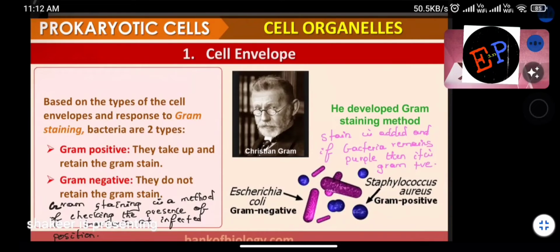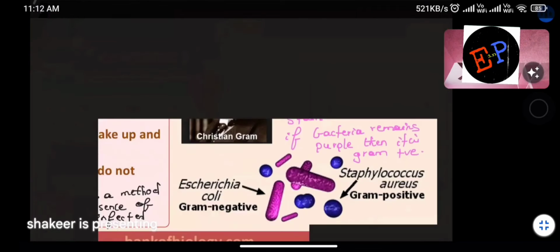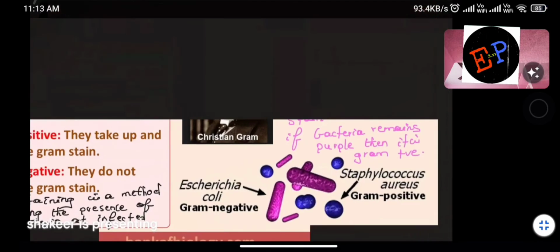You are adding some color but it is not maintaining its color. It means in that test you are not able to identify whether bacteria is present or not. Such type of bacteria we can call Gram negative bacteria. Now see here, some examples of Gram positive and Gram negative are given.